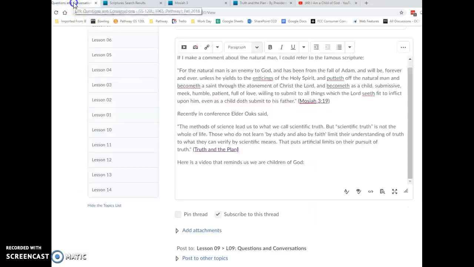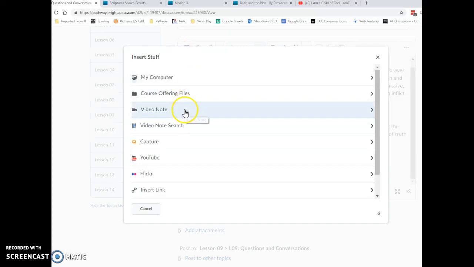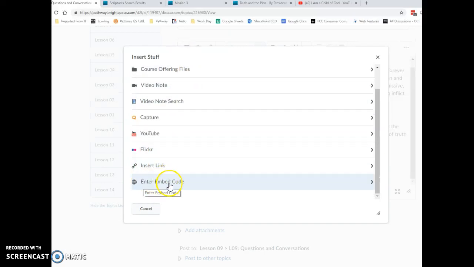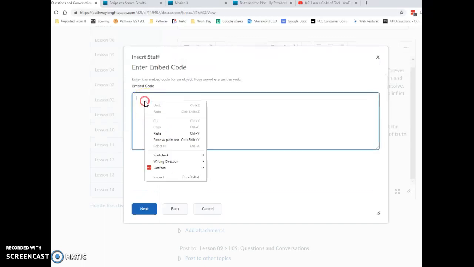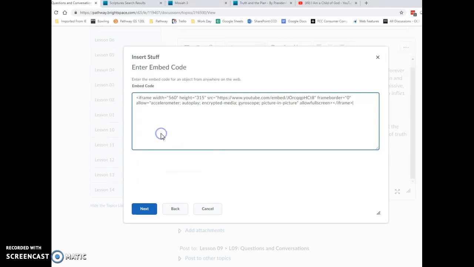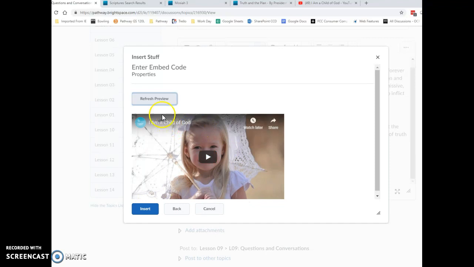And then I can go back to my discussion board. And now instead of using this chain link, I'm going to use this button called Insert Stuff. So when I click on that, it's going to give me a bunch of options. And one of them is to enter embed code. It's at the very bottom. I had to actually move my screen a little bit to be able to see it here at the bottom. I'm going to click on that. And I'm going to paste the embed code in there. And then I'm going to say next. And it pulls up that video. And then I'm going to say insert.